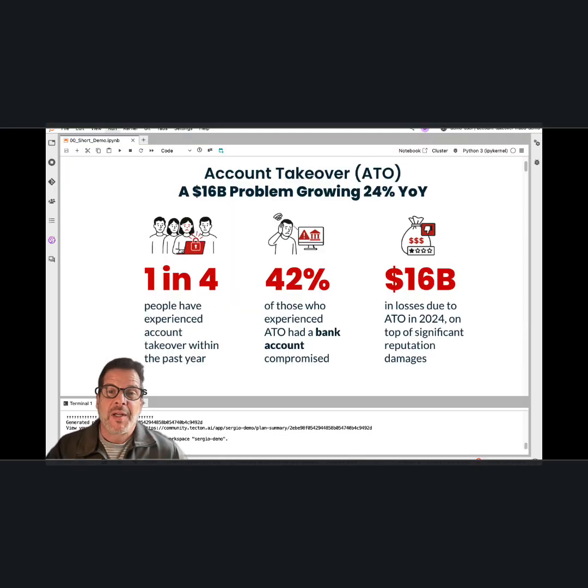A few data points regarding account takeover. Over 25% of people have experienced a compromised account. ATO attacks increased 42% year over year last year. Account takeover resulted in nearly $16 billion in losses in 2024.